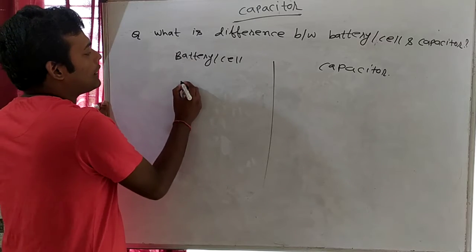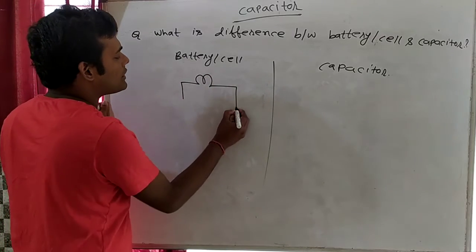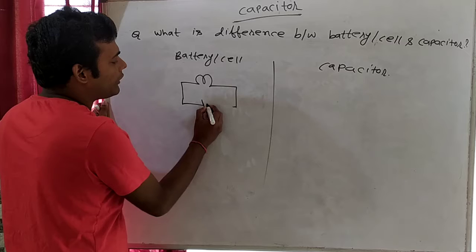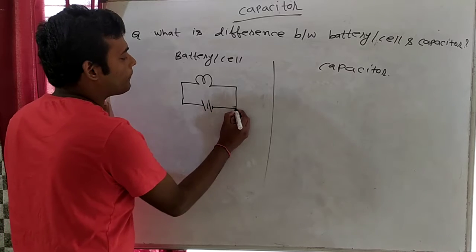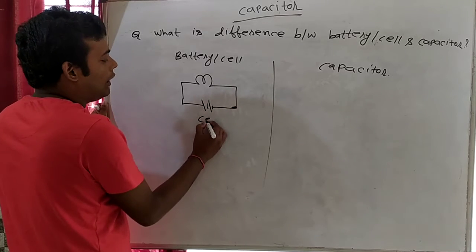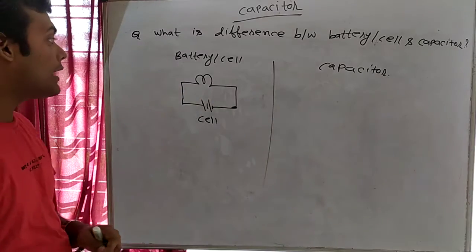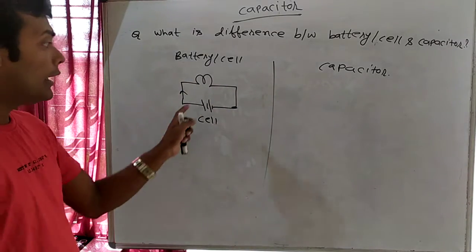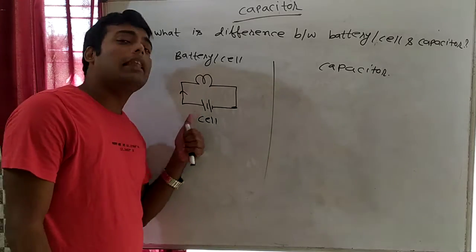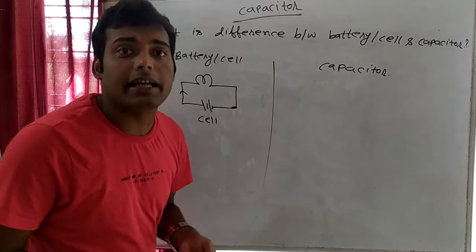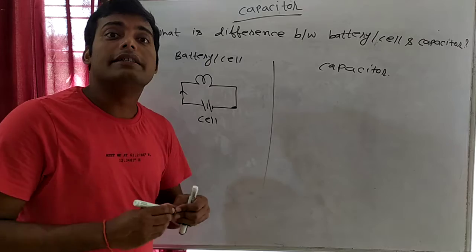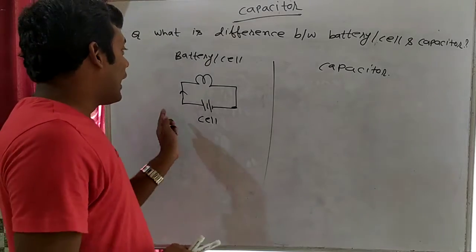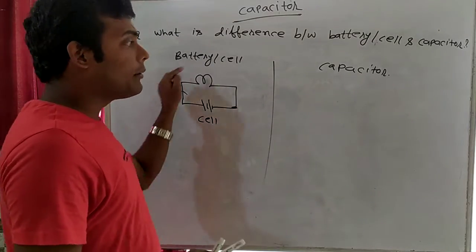We know this thing, that suppose that this is a bulb and this is a wire, and this bulb is connected with a cell. This bulb is connected with a cell. So what will happen? The current will go from positive terminal to negative terminal, right? So what this cell is doing? Cell is giving us current. What is the function of cell? Cell is giving us current, and that current will go from positive to negative like this.